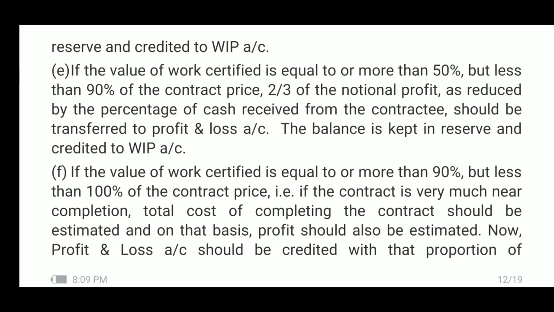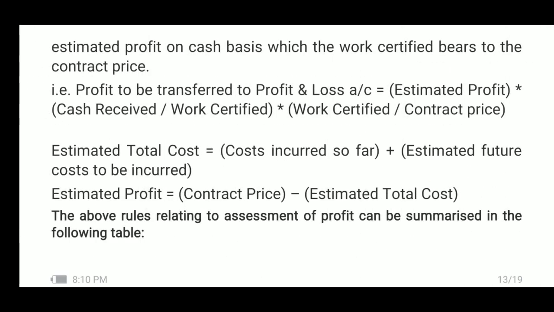that is, if the contract is very much near completion, the total cost of completing the contract should be estimated now, and on that basis profit should also be estimated. Now, profit and loss account should be credited with that portion of estimated profit on cash basis which the work certified bears to contract price.